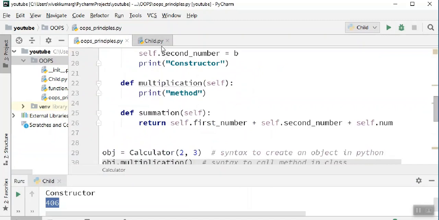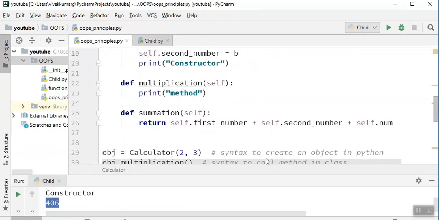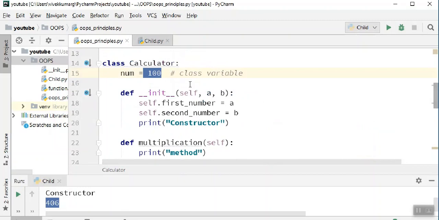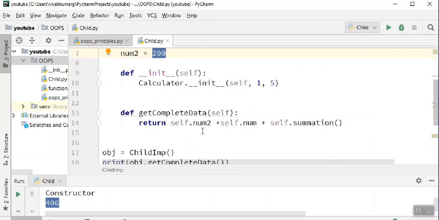Self.summation is first number, which is 1, plus second number, which is 5. So 1 plus 5 is 6, plus self.num which is 100, so 106, plus 300 is 406.